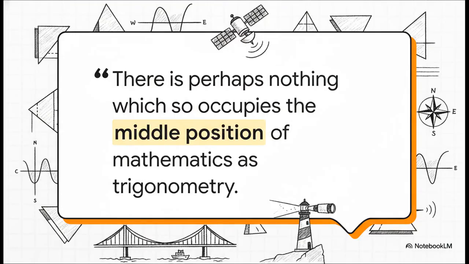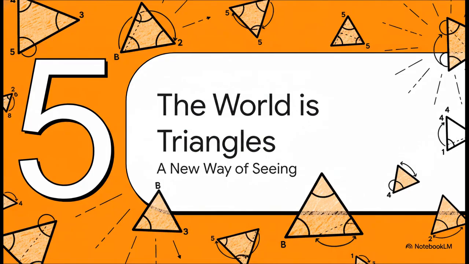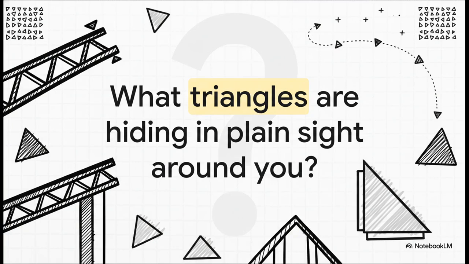So it's no surprise then that over a century ago, the philosopher J.F. Herbart wrote this: "Trigonometry really does sit right at the center of how we apply math to understand the real world." So really, what you should take away from all this isn't just a couple of formulas. It's a completely new way of seeing things. The world isn't just made of objects. It's made of relationships and angles and triangles. I mean it, from the pixels on this very screen to the support beams in the ceiling above you and the path a satellite takes across the night sky. Our modern world is quite literally built on triangles.